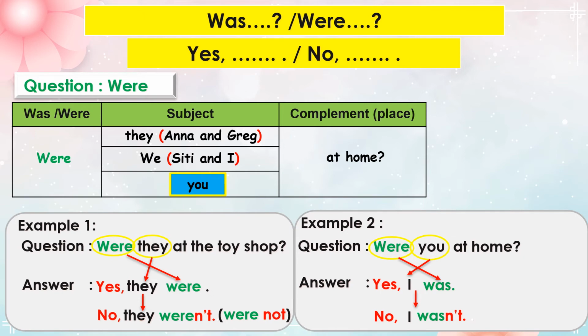If you here refers to more than one person, you need to use we to answer the question. For positive answer, start with yes, then followed by the subject we, then the be verb were. Yes, we were. For negative answer, start with no, followed by we, then weren't. No, we weren't.